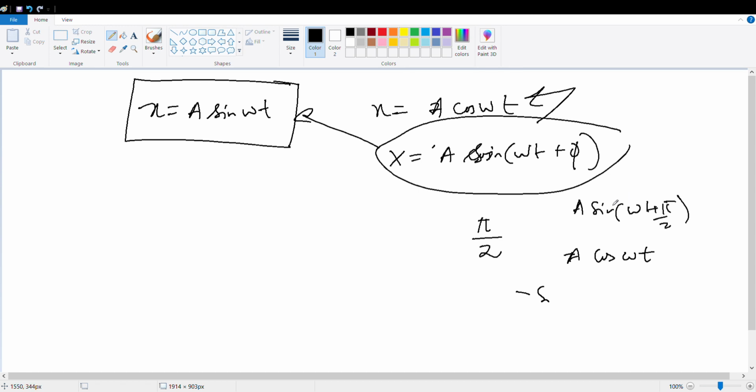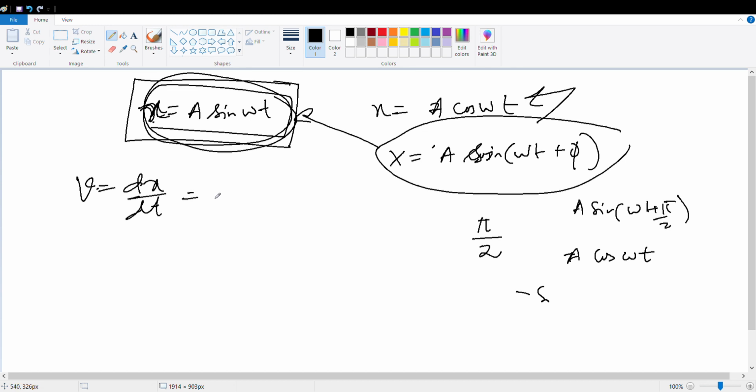Now x equal to a sine omega t, and x is the displacement. So what will be your velocity? Your velocity is nothing but dx by dt. You can differentiate a sine omega t. A is outside, so what is d by dt of sine omega t?